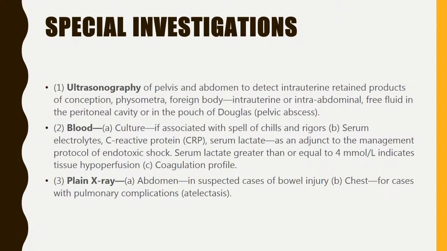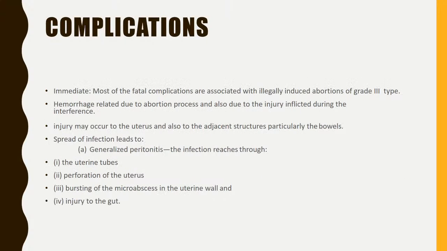In blood, the special investigations include culture, serum electrolyte, C-reactive protein, serum lactate. Serum lactate greater than or equal to 4 millimoles per liter indicates tissue hypoperfusion, that the patient may go into shock, and coagulation profile. Plain X-ray abdomen in suspected cases of bowel injury, and chest for cases with pulmonary complications.